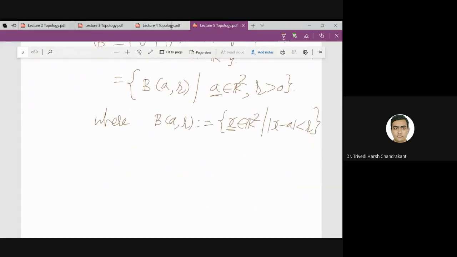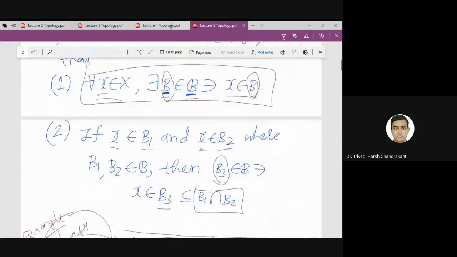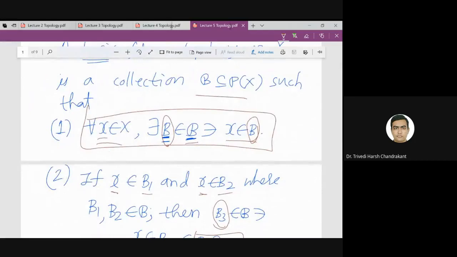So geometrically, what is this open disk? We already know that it is the interior of the circle with center A, radius r. So all these points in the interior are the elements of the open ball. Interior of this is an open ball. So can we verify these two properties? Let us say geometrically. So that will give more idea about this definition.